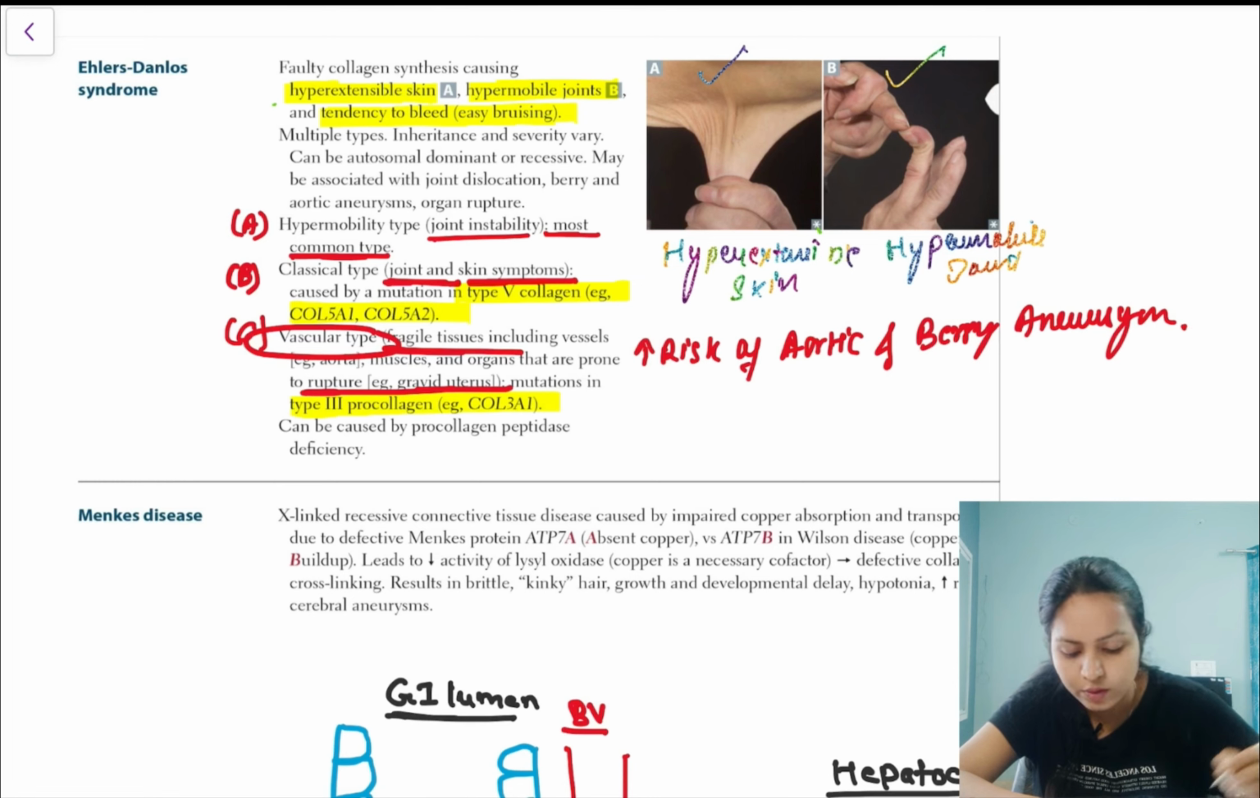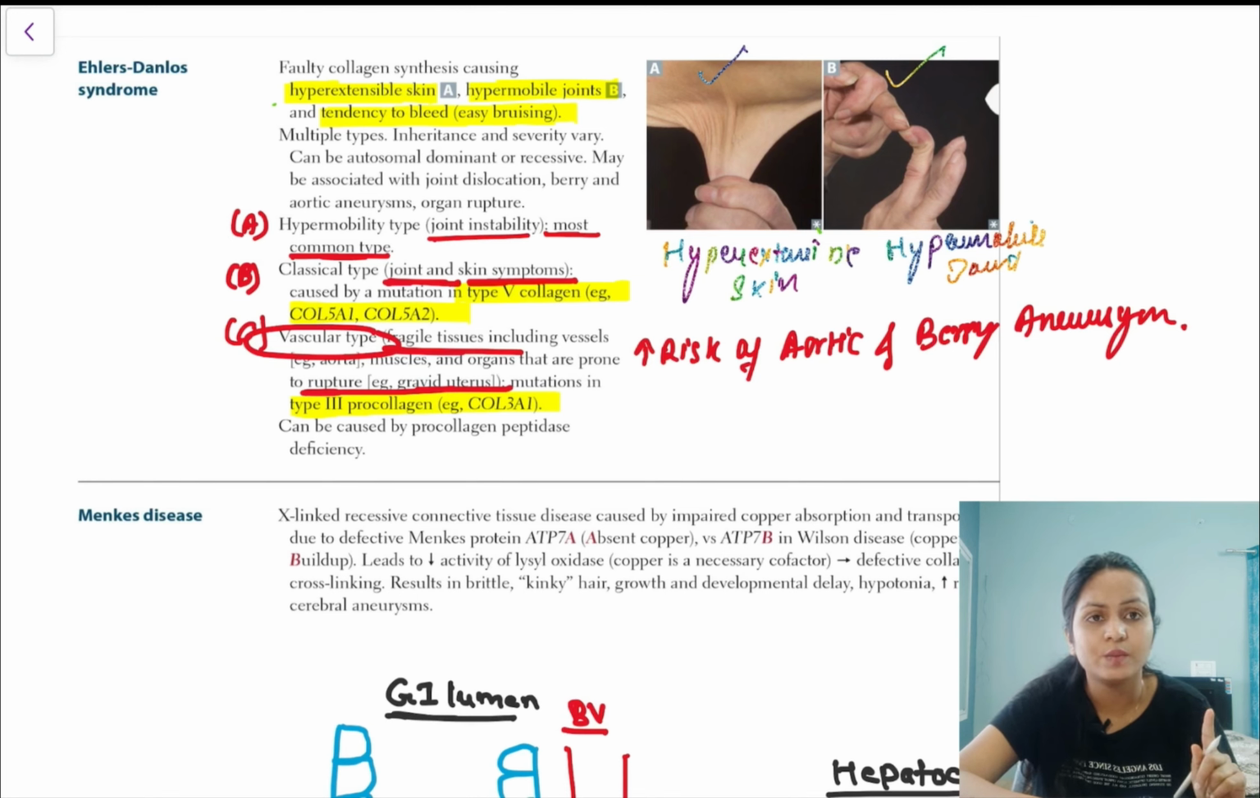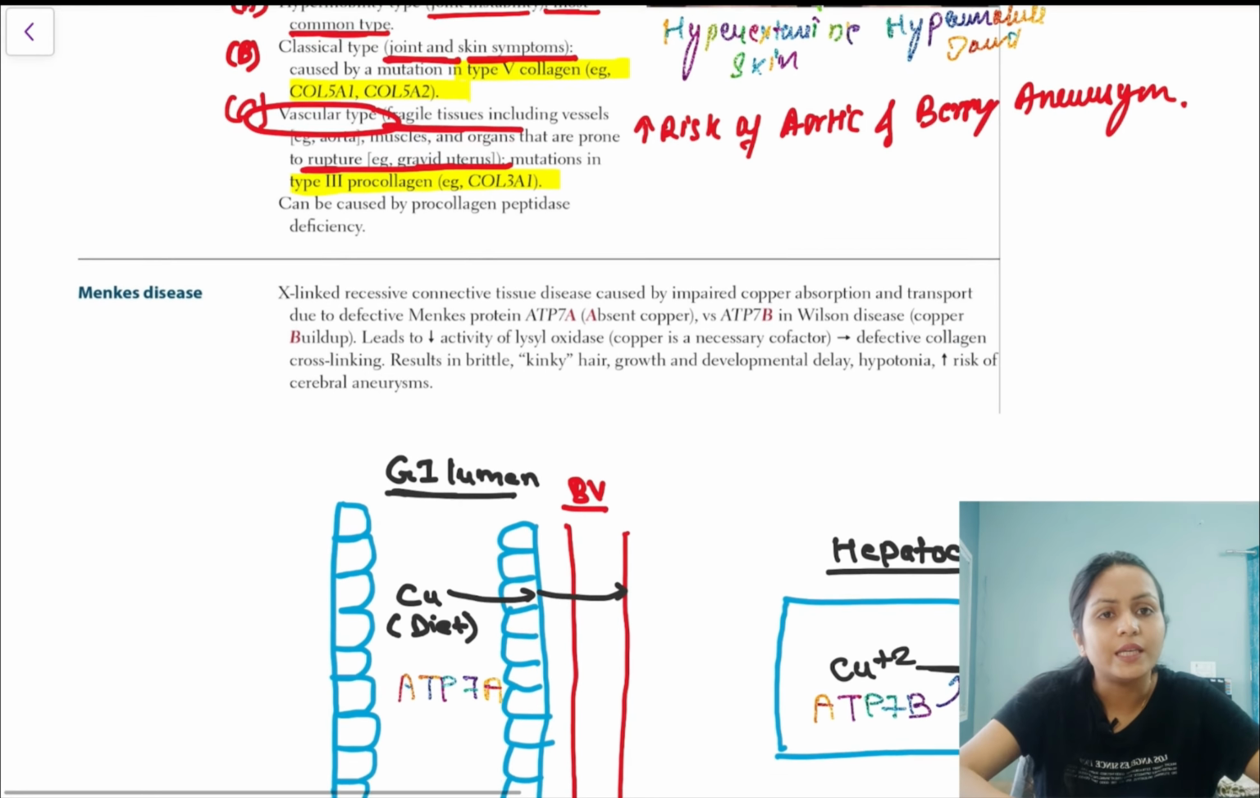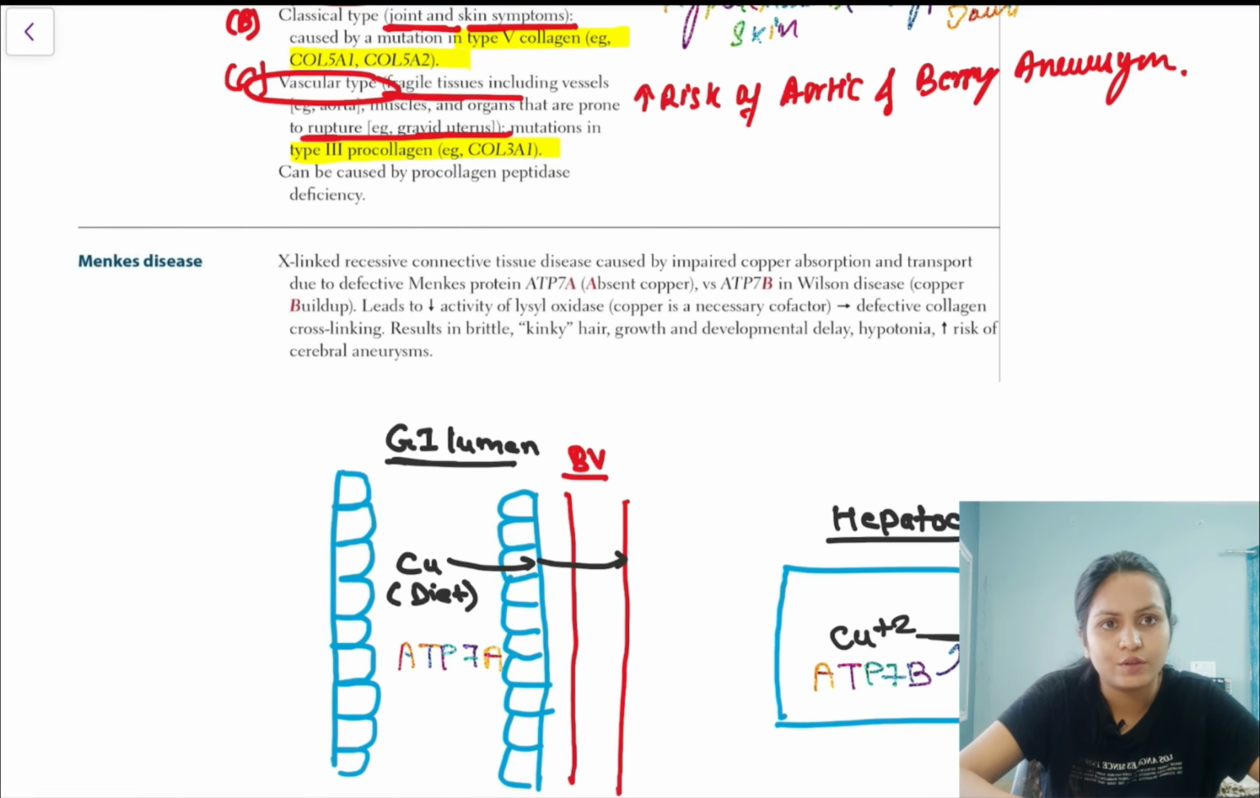This was it about Ehlers-Danlos syndrome. The next. When you study Berry's aneurysm, one of the causes of Berry's aneurysm is Ehlers-Danlos syndrome also. There are other causes too. The last one that we'll be studying about is Menkes disease. Menkes disease is also a connective tissue disorder.